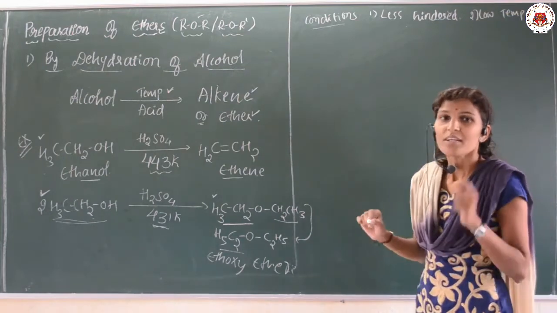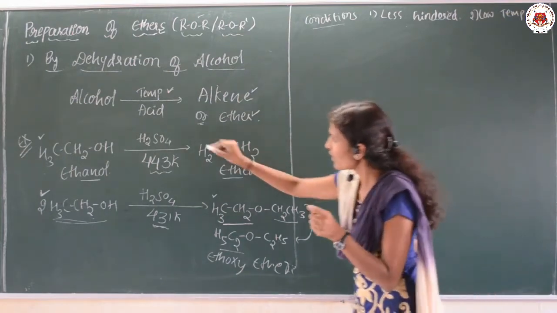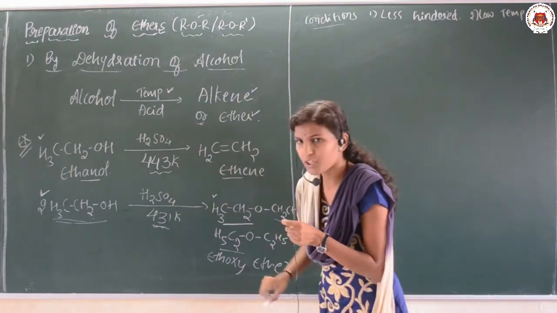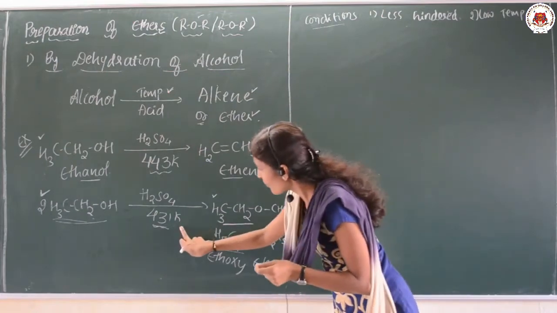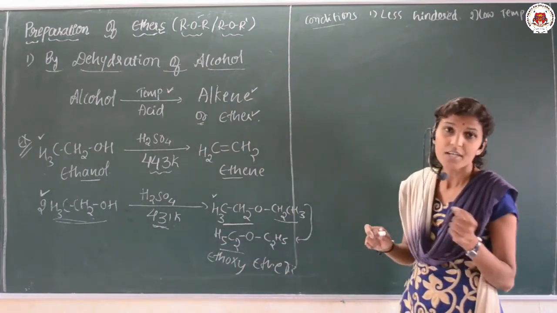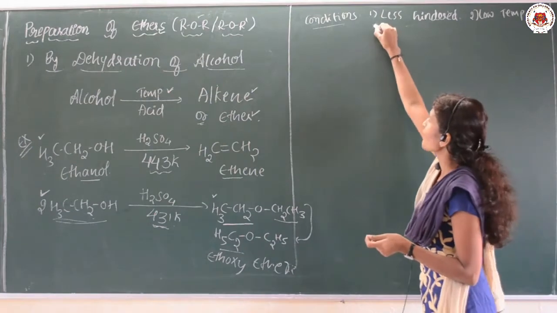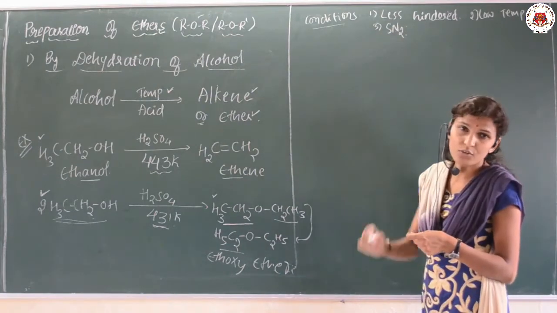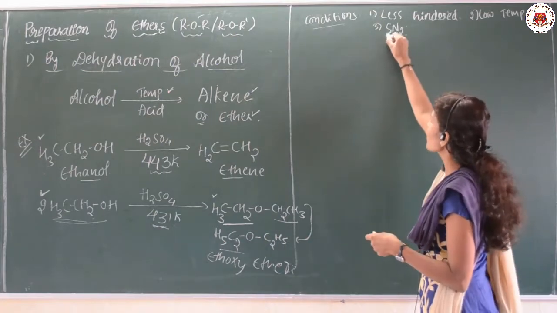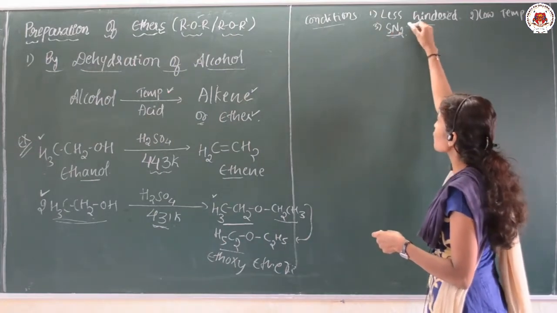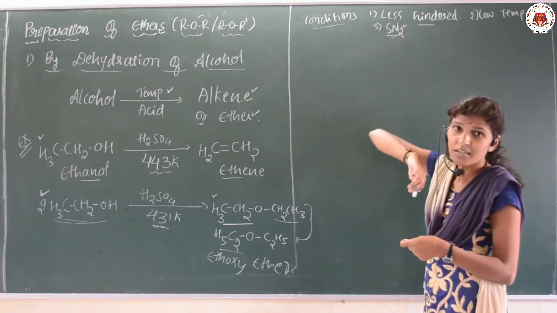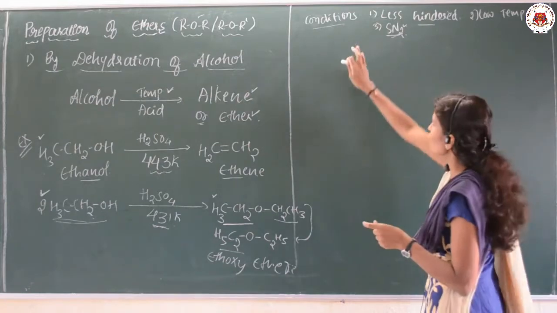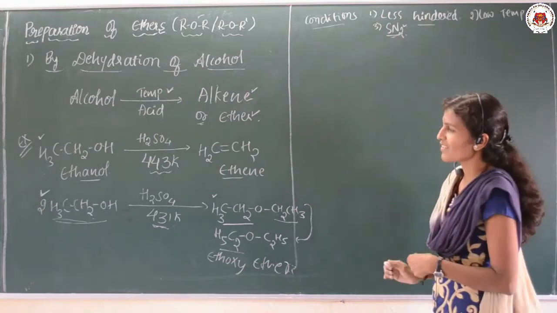The temperature must be kept lower; see here it is 443, here 431. If you maintain a lower temperature, you are going to get the ether. Third, it must follow the SN2 pathway or SN2 mechanism. We have discussed steric hindrance and SN2 in haloalkanes and haloarenes, so just be aware of these conditions.